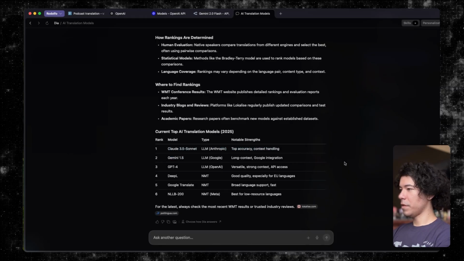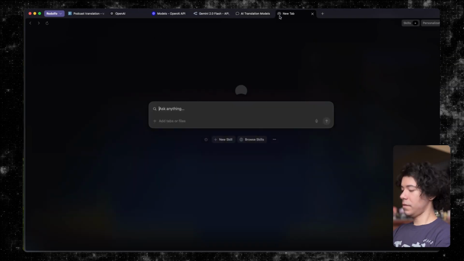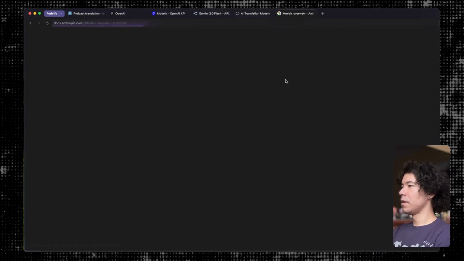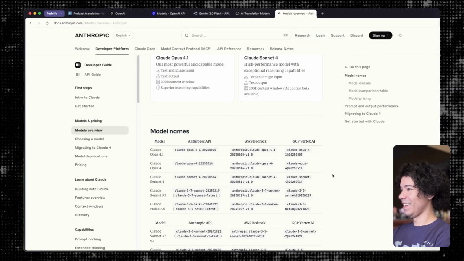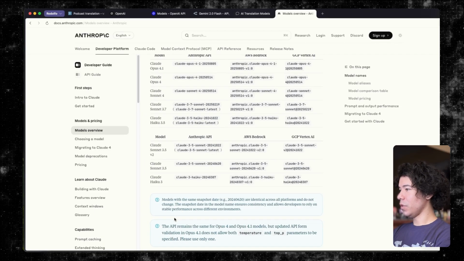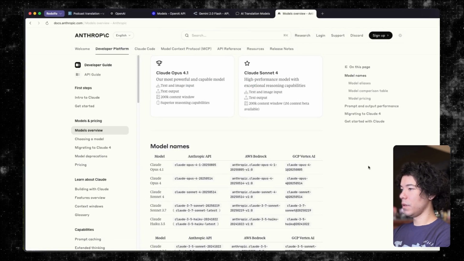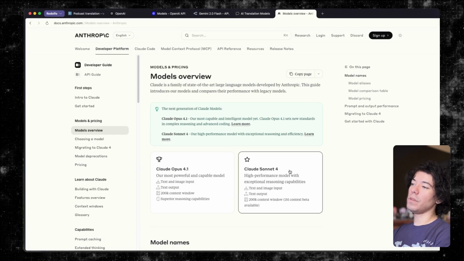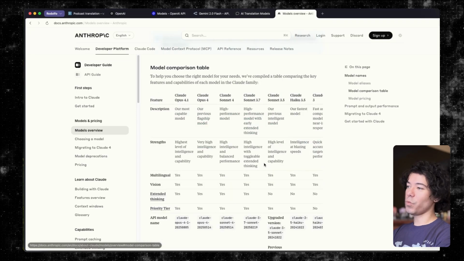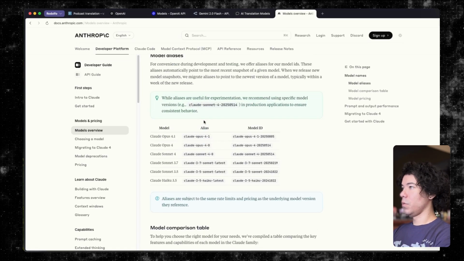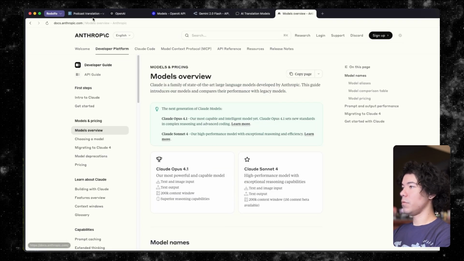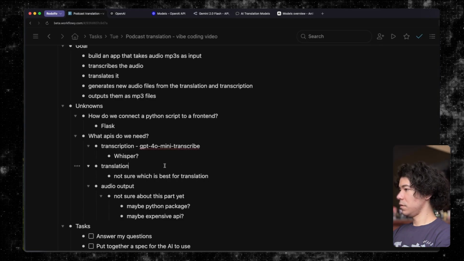So maybe 3.5 is our best option. Although, now we're up to 4. Is 3.5 still offered? No. Okay. No, wait, it is. It probably is. They just probably don't want you to use it as much. I'm going to assume then Claude 4 Sonnet is probably going to be good enough. It's from the same family. Unless something crazy happened with the way that they're generating these models, it's probably going to be good enough. So we'll just stick with Claude 4 Sonnet. Okay. Translation. Claude 4 Sonnet's fine.